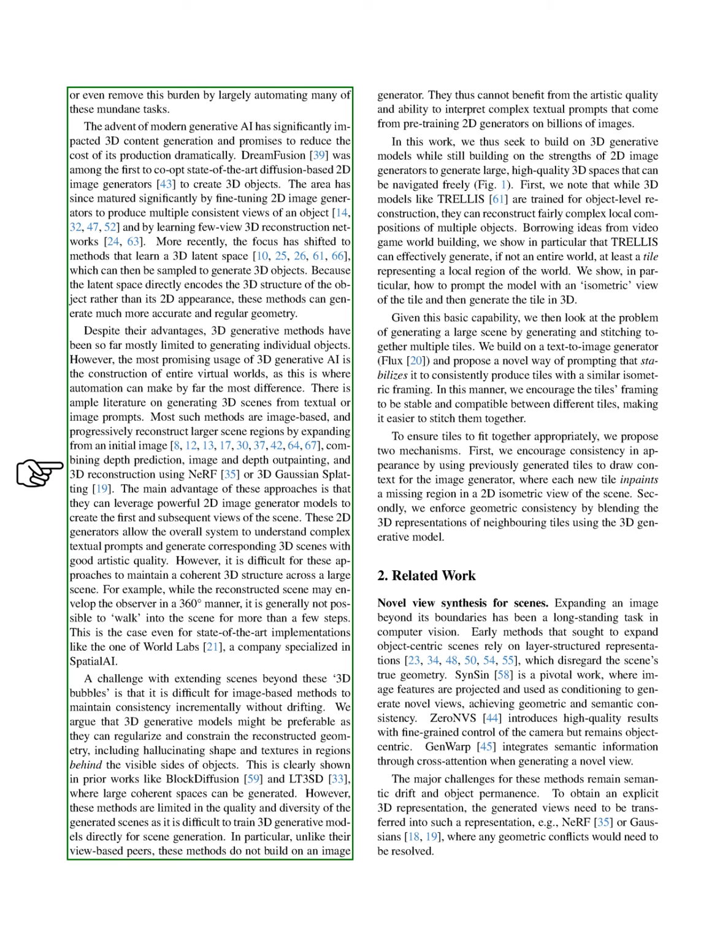Generative models can alleviate this burden by automating many of these repetitive tasks. The rise of modern generative AI has greatly influenced 3D content creation, promising to lower production costs significantly. Dream Fusion was one of the first to adapt advanced 2D image generators to create 3D objects. Since then, the field has advanced by refining these generators to produce multiple consistent views of an object and developing networks for 3D reconstruction from few views.